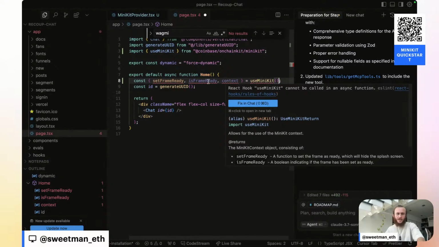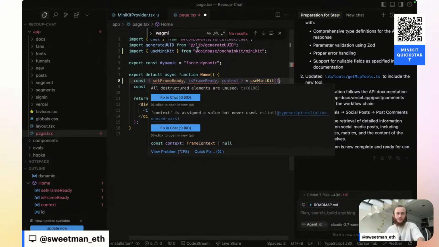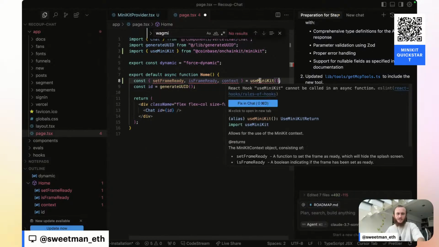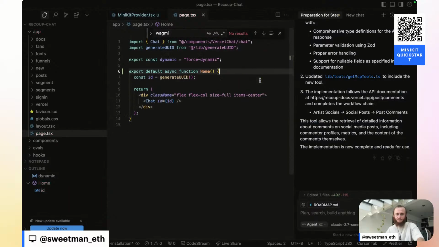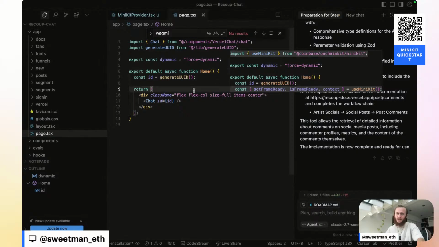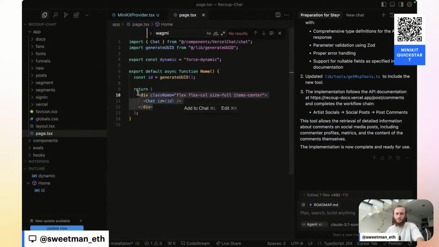All right, so it looks like this cannot be used inside of an async function. And our home page is using server-side rendering. So let's undo that. And instead of adding it into our page, let's make a home page component and put this inside of that.